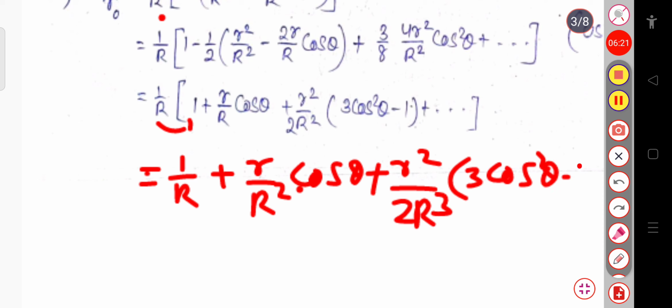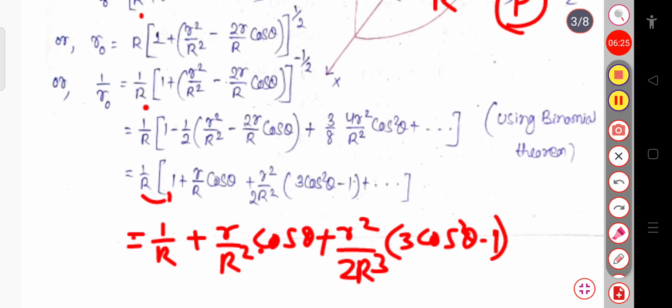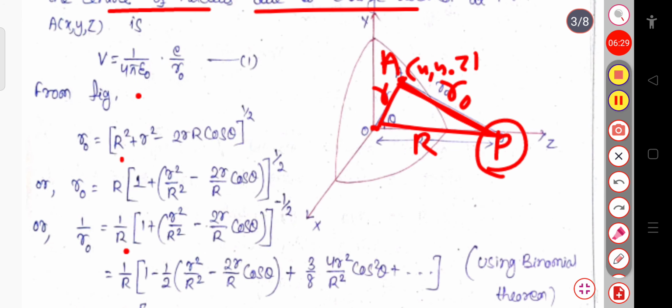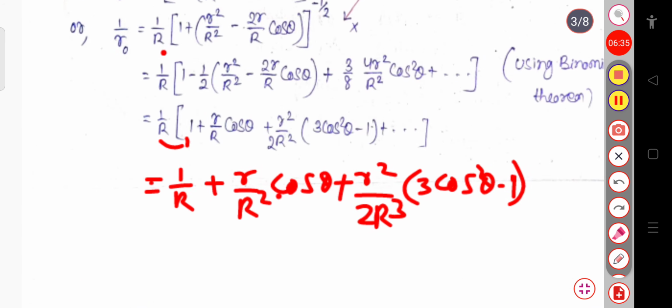Okay. Now what do I have to do now? I have to simply substitute this 1 by r naught value in the expression V, that is V equal to 1 by 4 pi epsilon naught into e by r naught. So in place of 1 by r naught, I have to substitute this value.